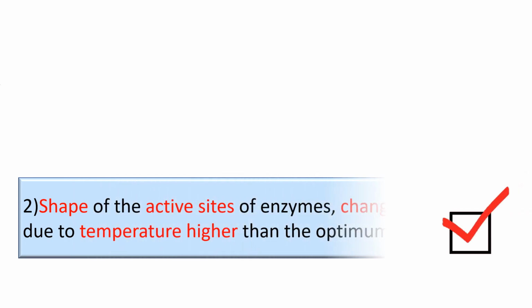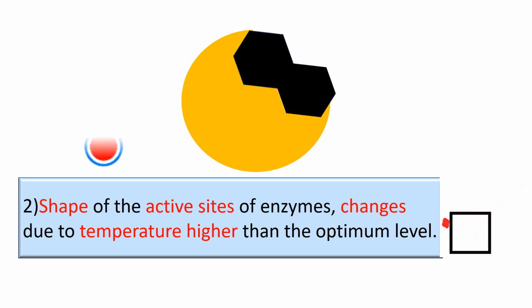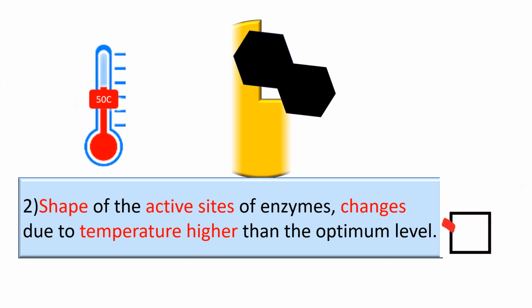Accordingly, the correct statement about enzymes is the second statement, because shape of the active sites of enzymes changes due to temperature higher than the optimum level.